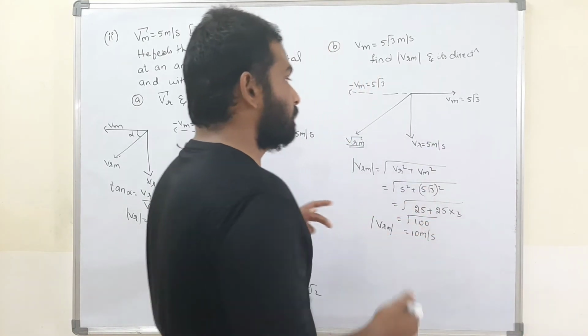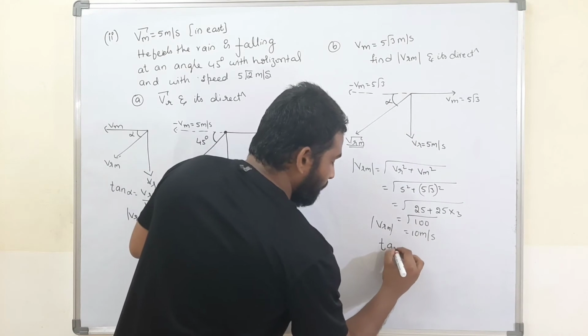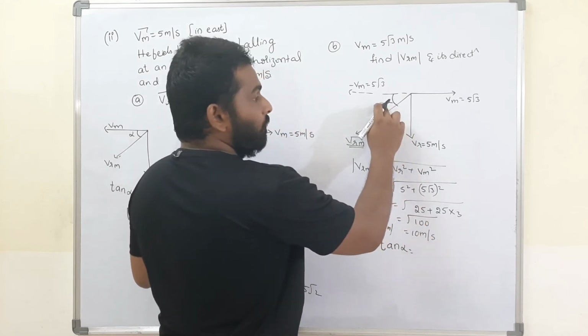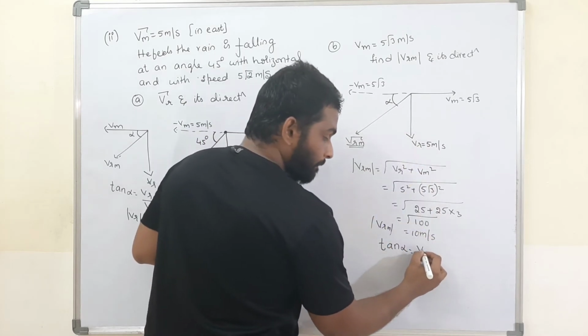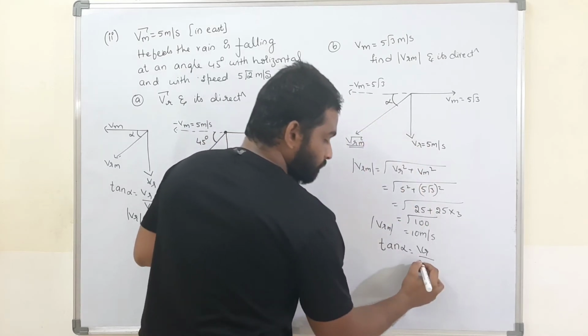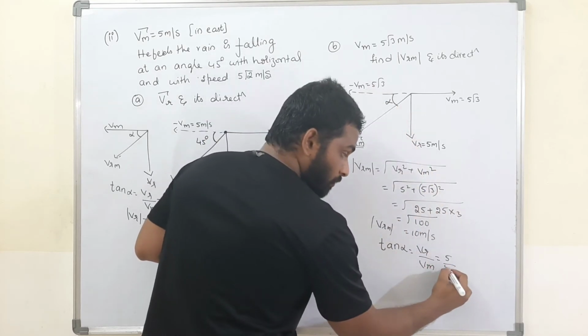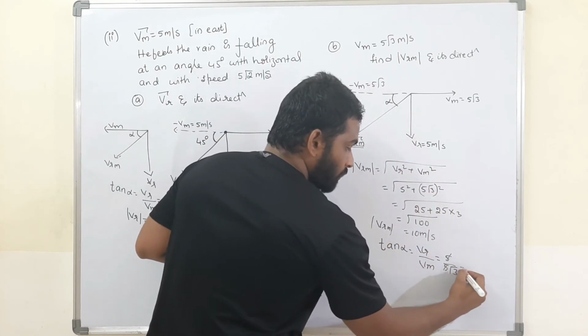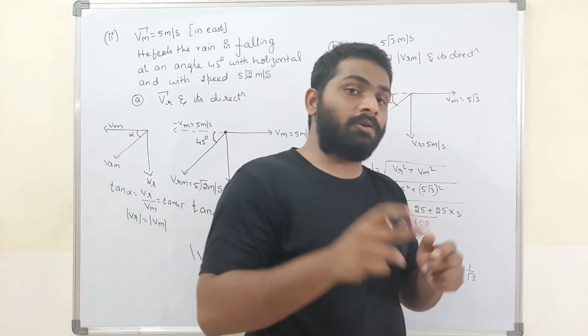What's the direction? I am going to find the direction. What is tan alpha? If I want to find alpha, tan alpha is equal to Vr by Vm. That is 5 by 5 root 3, therefore 1 by root 3. When the tan value is 1 by root 3, you guys know it.